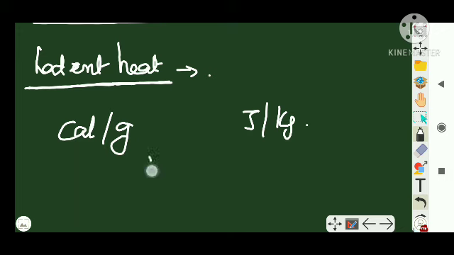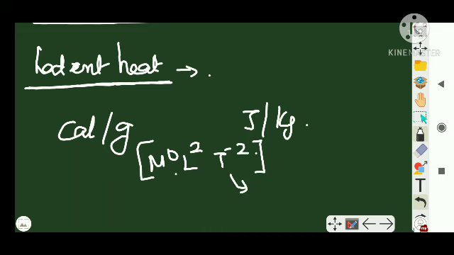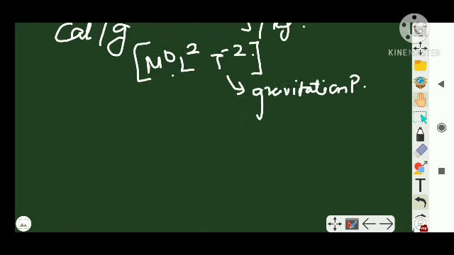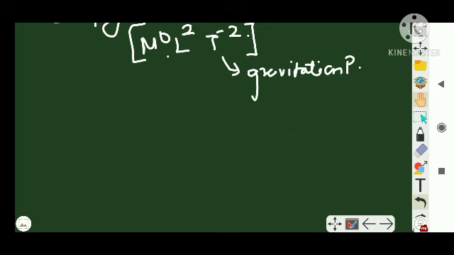And its dimension formula is M^0 L^2 T^-2. It is actually the same dimension as that of gravitational potential. You can understand it has the same dimension as the gravitational potential. I am just going to make you remember that, that's it.